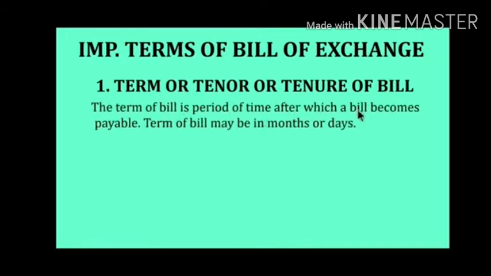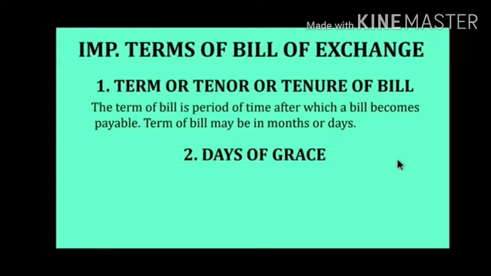So the maturity date and due date will be on which term? So the term will be, after January to February, February to March, that means 2 months, that is at the end of March or 1st April, the buyer has to pay the amount to the seller. Okay, so the maturity term is the period of time after which the bill becomes payable. The term may be in months and days, meaning tenure will be in months and days.